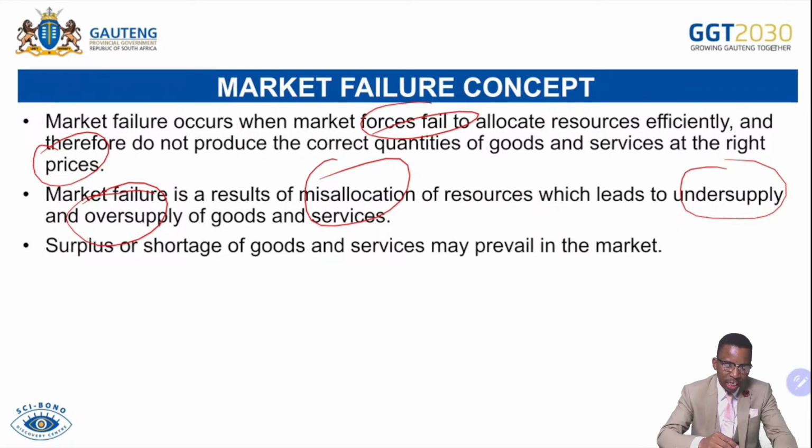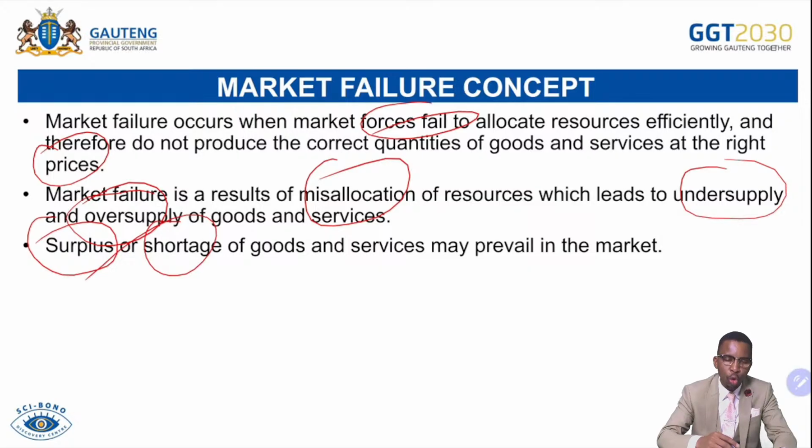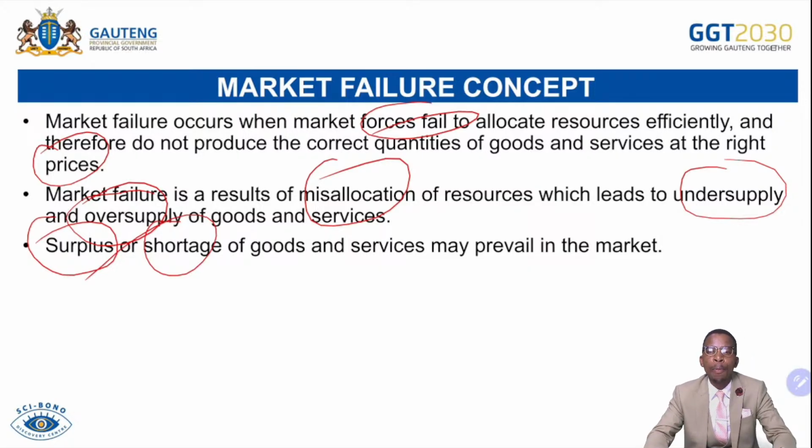So if ever the market is faced by a surplus, that means firms are producing more than what is expected to be supplied by the market, which can lead to goods perishing or being dumped to other countries. And also shortages can lead to consumers not being satisfied because the product will not be available at the right quantity and right quality. For that reason, that will be the undersupply.